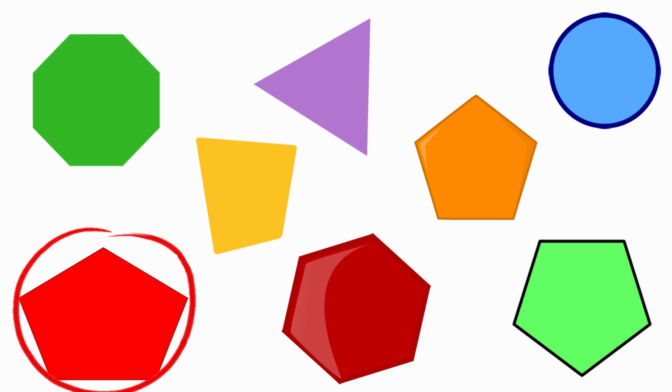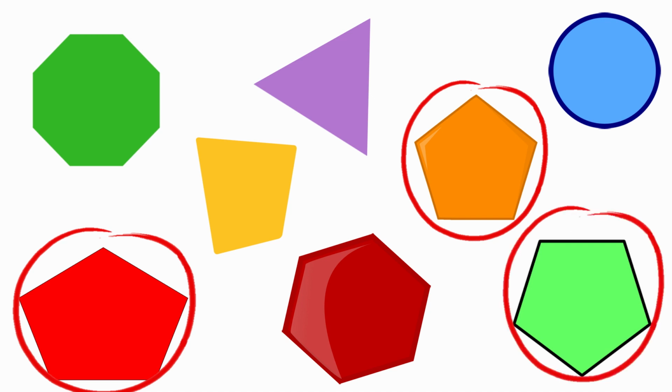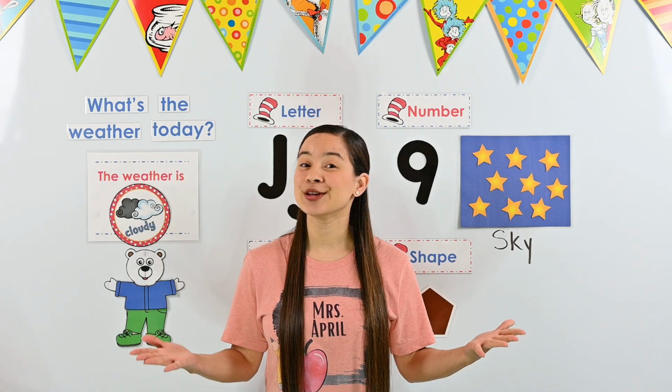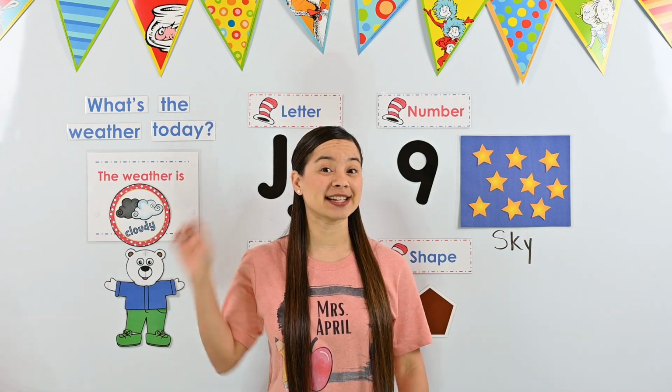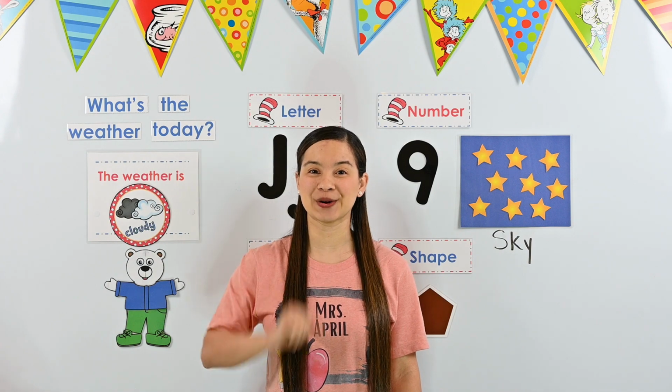Look, here's a pentagon. Did you see this one? Excellent. Can you find another pentagon? Here is another pentagon. I know it's a pentagon because it has 5 sides and 5 corners. Now we need to find the 3rd pentagon. Do you see it? Here it is. Here is the last pentagon. It has 5 sides and 5 corners. Excellent job, friends. You helped me find the 3 pentagons. We know that a shape is a pentagon if it has 5 sides and 5 corners.